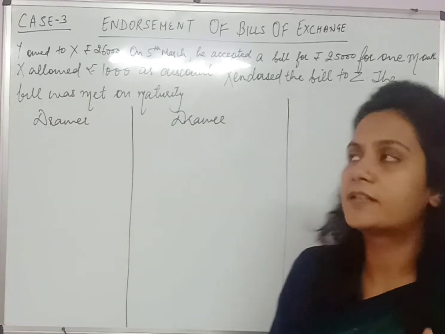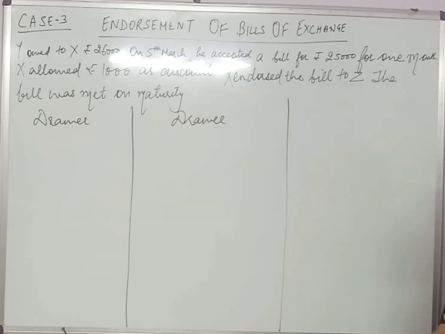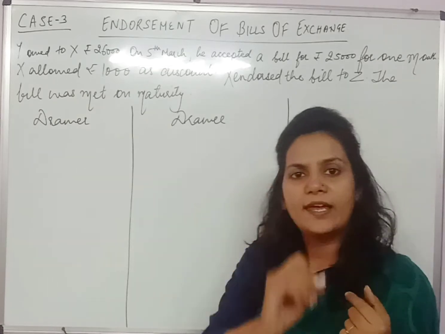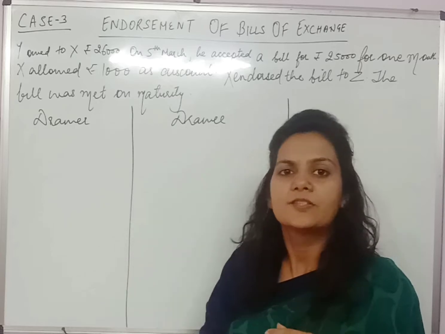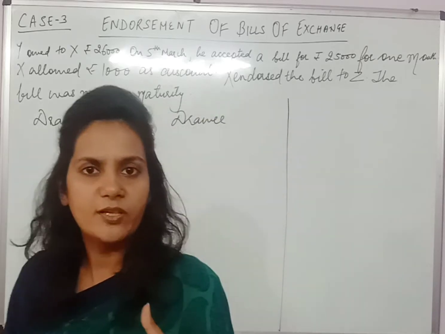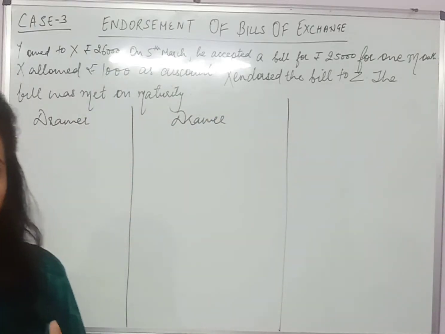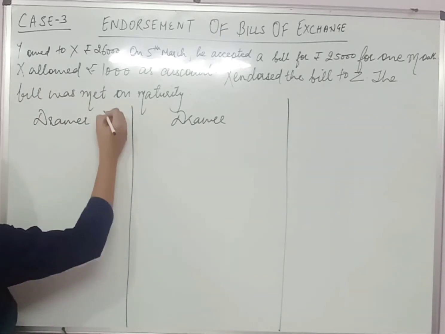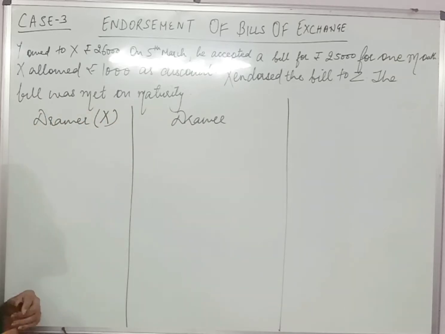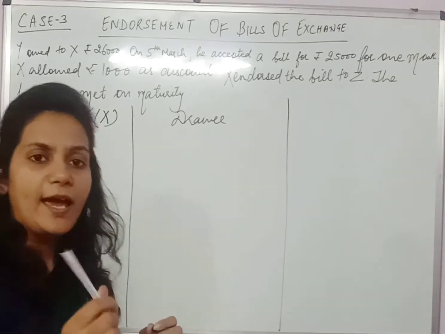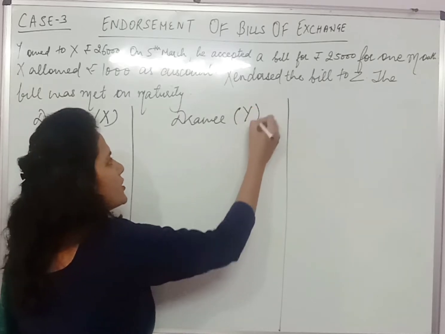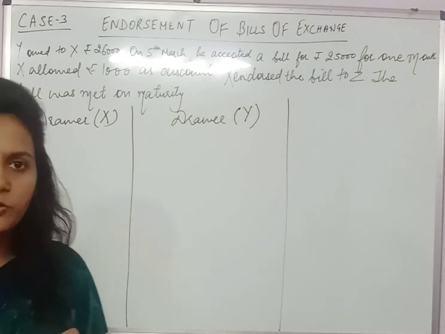Now try and understand the question. See, the question is Y owed to X. Y owed to X means that Y has to give money to X. So it means that X has to receive the money. X is going to write the bill and X is going to write the bill on Y. So the one who writes the bill is known as drawer. So in this case, drawer is X. Now as Y has to make payment to X, so Y becomes drawee. I hope this point is clear to everyone.